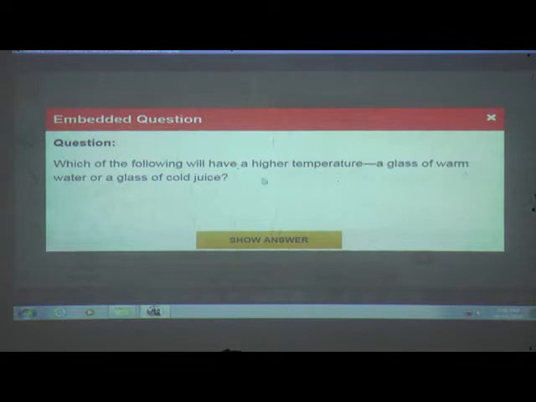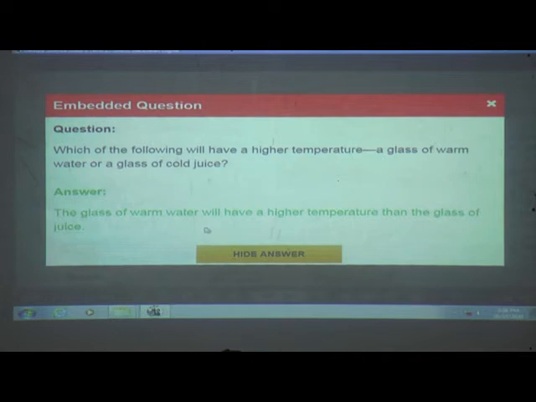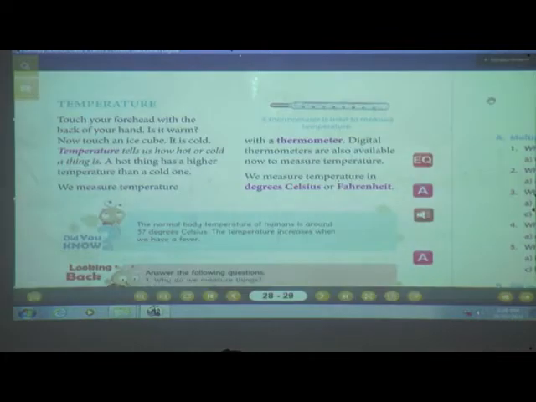Now tell me, which has the higher temperature, a glass of warm water or a glass of cold juice? I hope you all are saying the correct answer. Let's see the answer. The glass of warm water will have a higher temperature than the glass of juice. Understood? Yes, of course warm water will have more temperature.